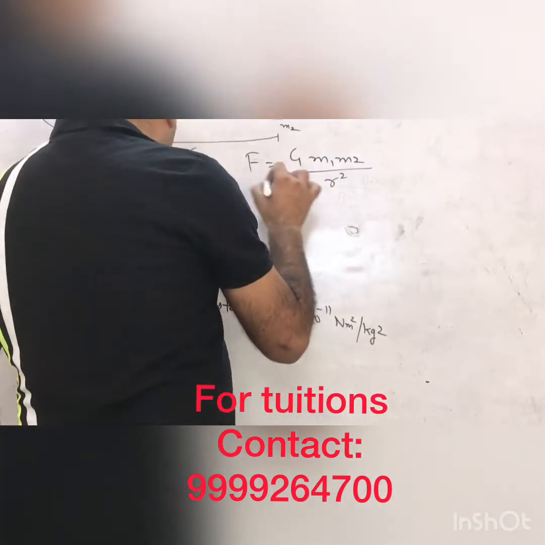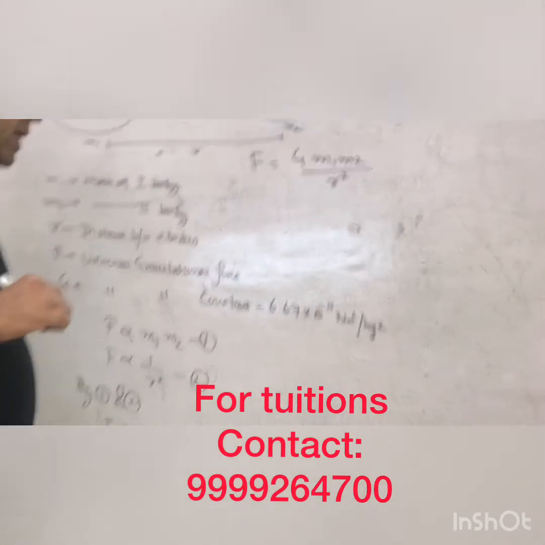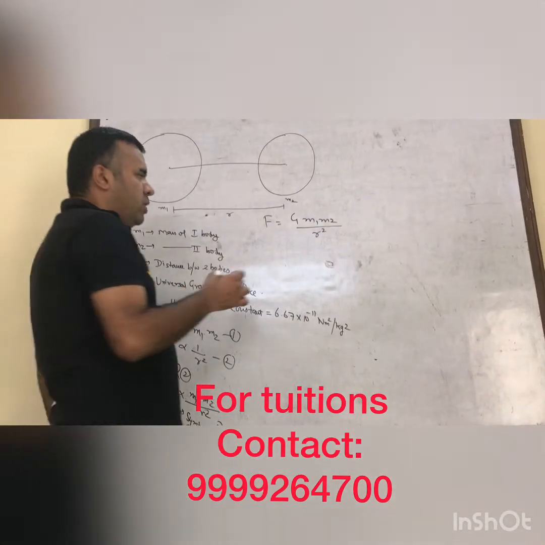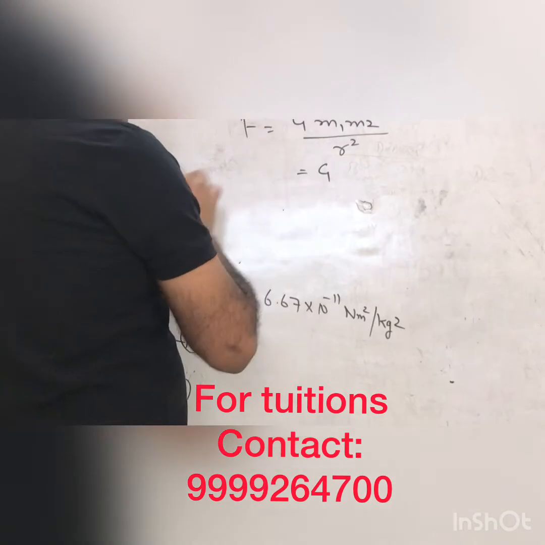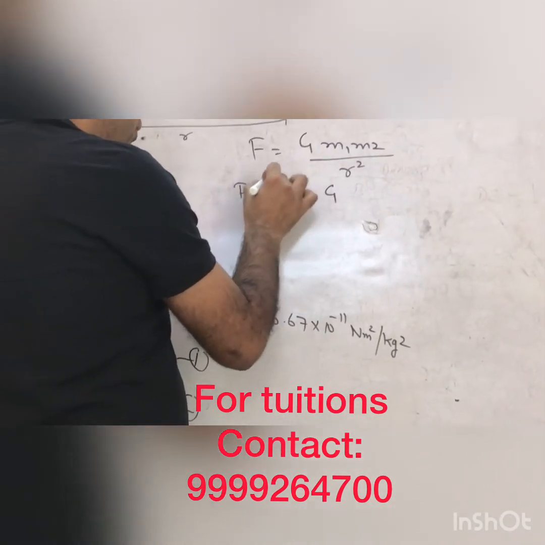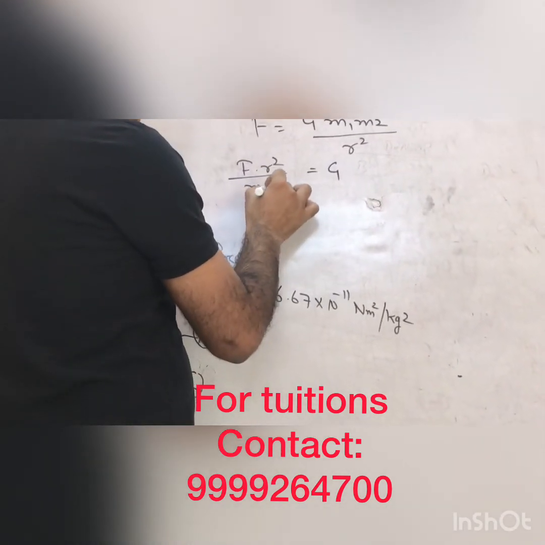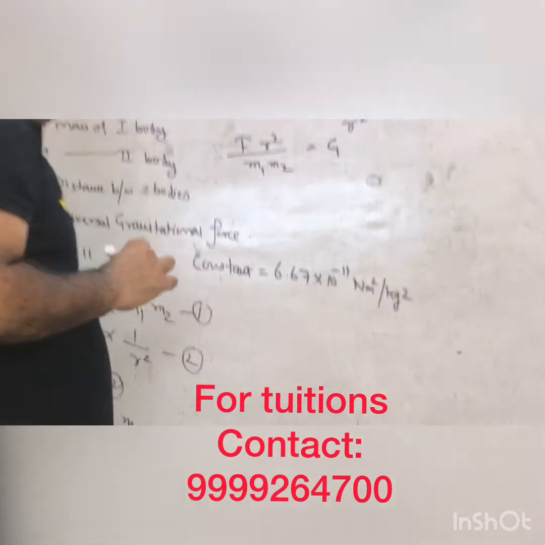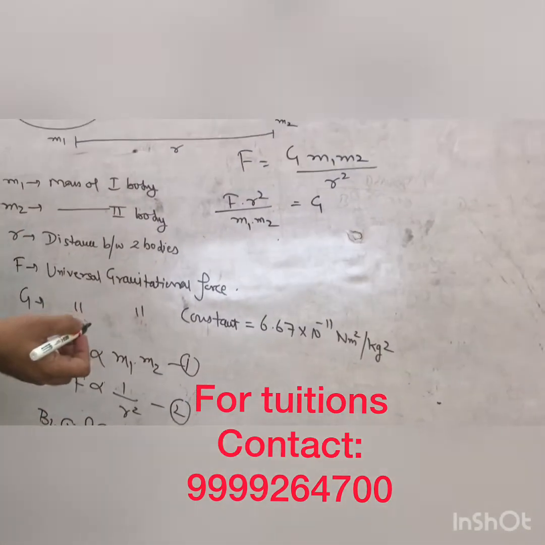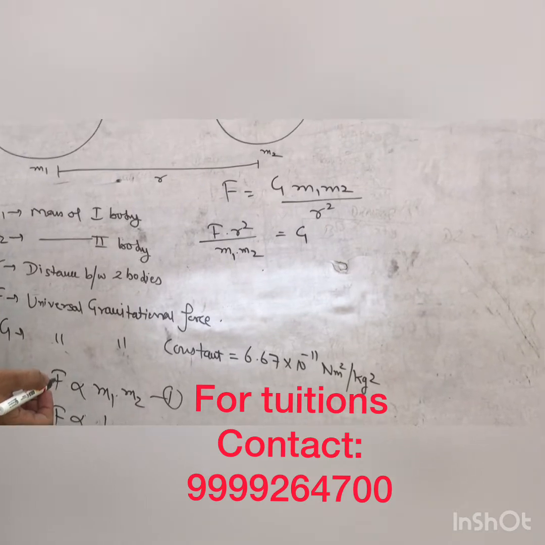If you want to know how the unit of capital G is Newton meter square per kg square, keep capital G on one side and take other things to the other side. The formula of G would be F into r square upon m1 m2.